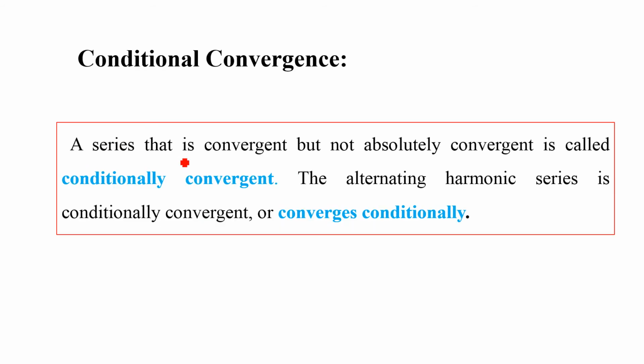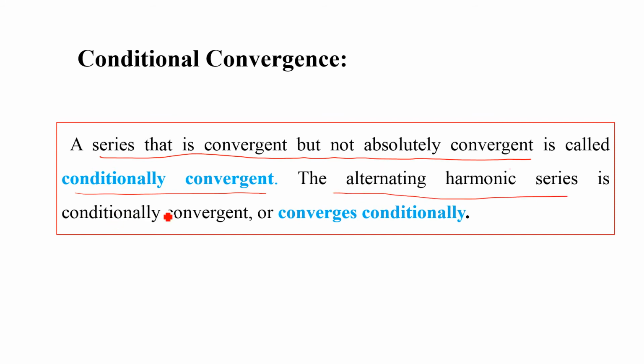A series that is convergent but not absolutely convergent. Okay, a series that is convergent but not absolutely convergent is called conditionally convergent. And which series is conditionally convergent among both of the series? The alternating harmonic series is conditionally convergent, or it converges conditionally, right?